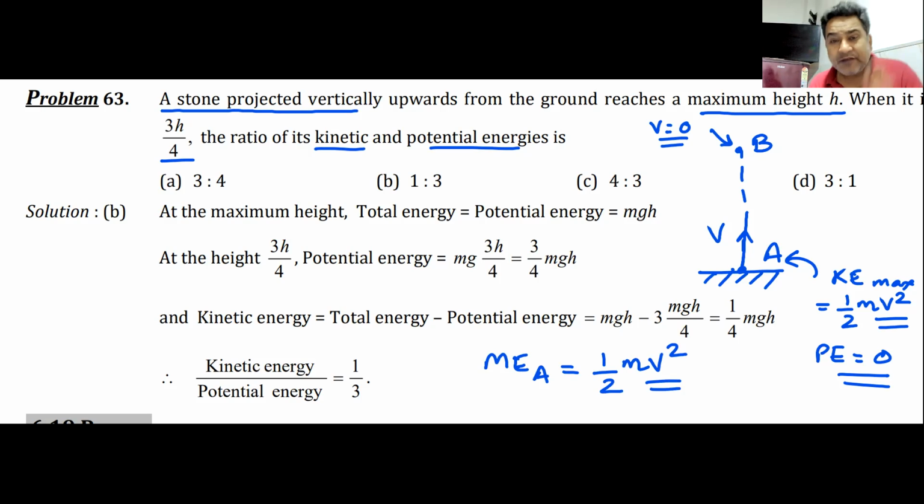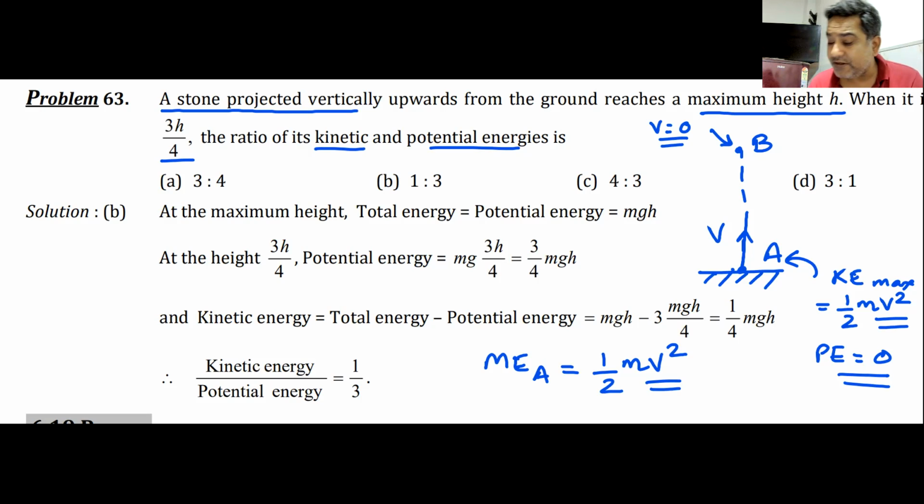And remember, when I'm throwing this ball up, the only force acting on this ball is gravitational force. Gravitational force is conservative force. We have neglected any air drag, any air resistance. The only force acting on this ball is gravitational force. Therefore, the mechanical energy of the ball will remain constant.